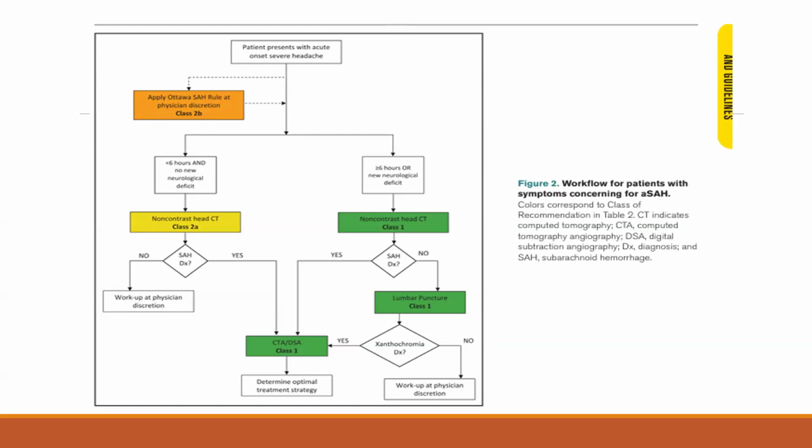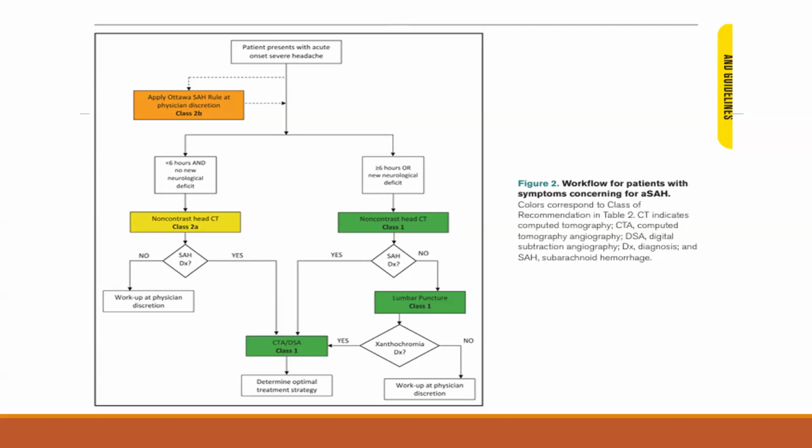If the headache is of more than 6 hours duration, or if there is a new neurological deficit, then also first you have to go for non-contrast head CT. If non-contrast head CT shows evidence of SAH, then we need to go for angiography to determine the optimal treatment strategy.